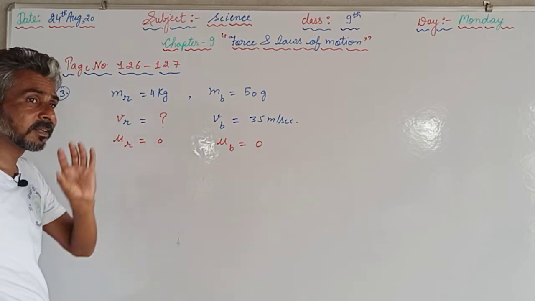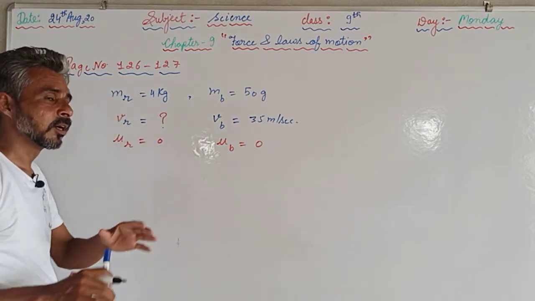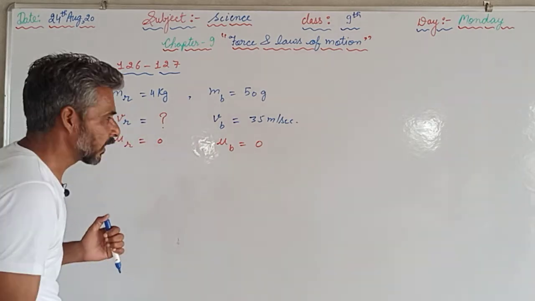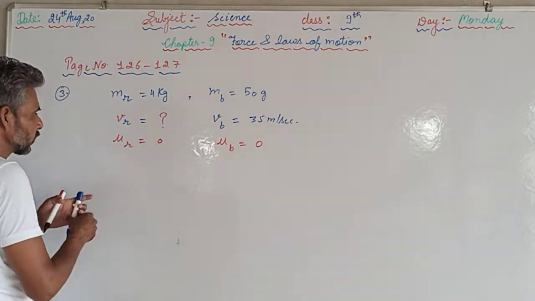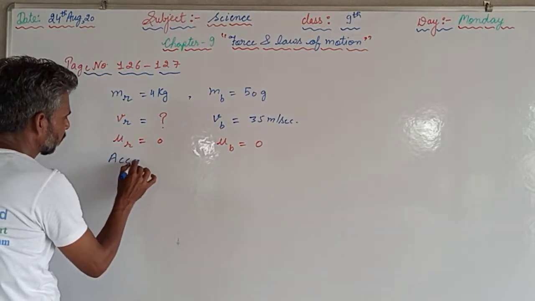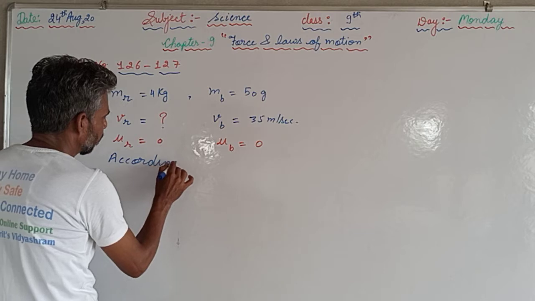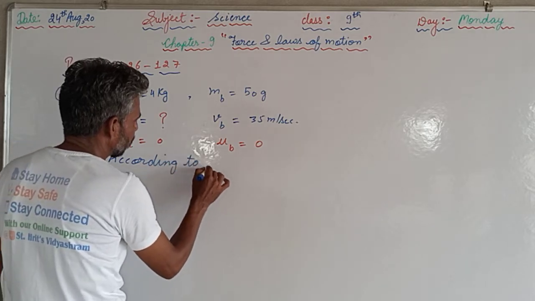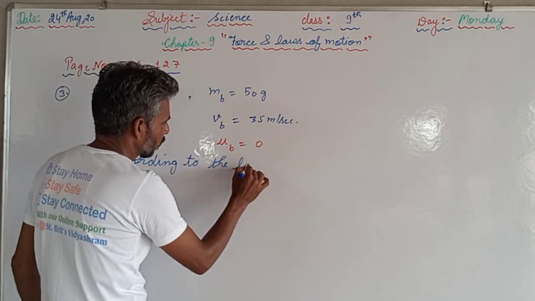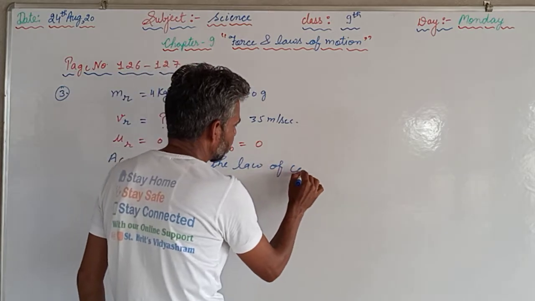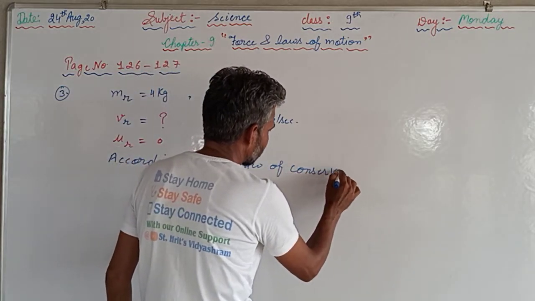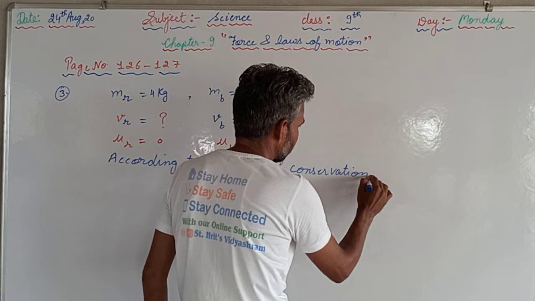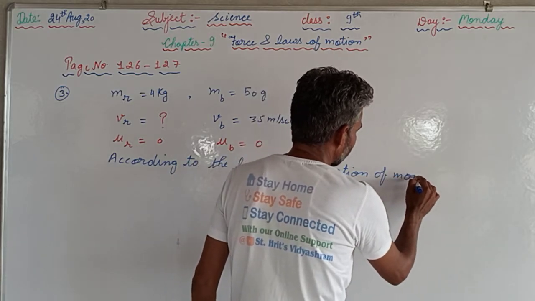The bullet was at rest and the rifle was at rest before the firing. So according to the law of conservation of momentum,